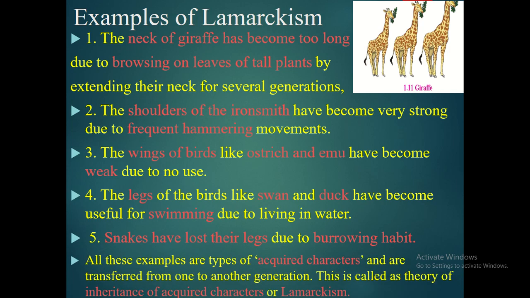All these examples are types of acquired characters. All these examples above are morphologically adapted by continuously using or disusing that particular part, and they are transferred from one generation to the next generation, and this is called inheritance of acquired characters or Lamarckism.